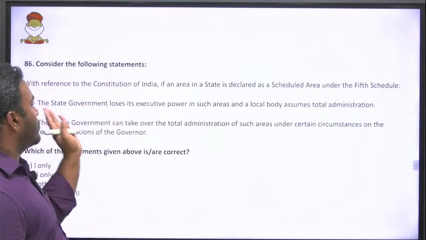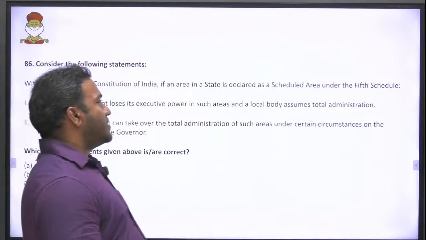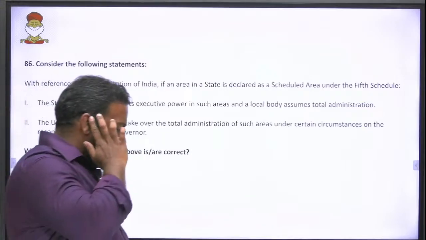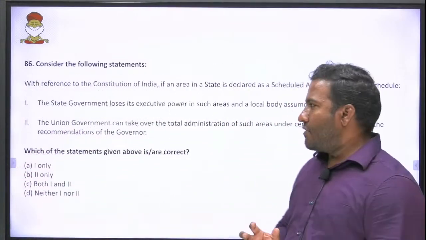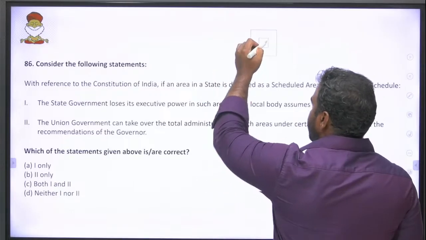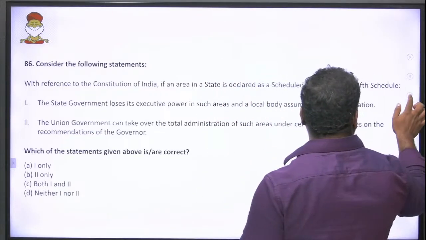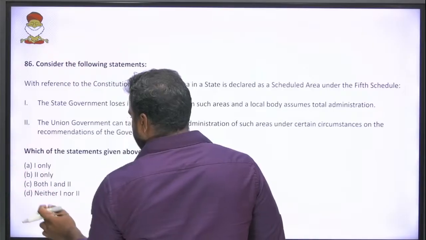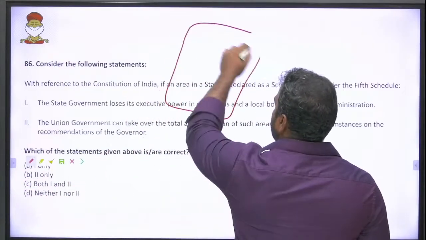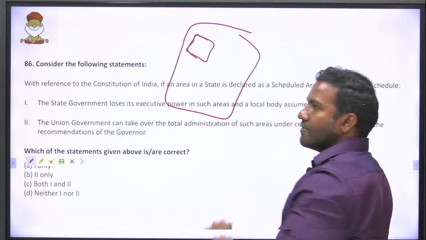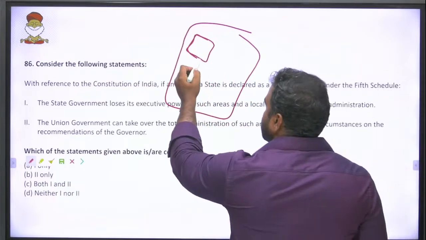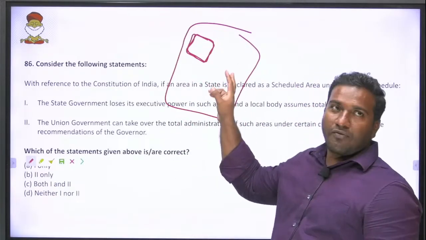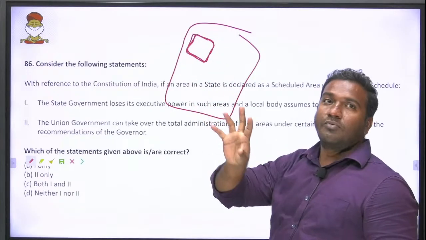Then with reference to the Constitution of India, if an area in the state is declared as a scheduled area under the 5th Schedule, what happens? Here we have to remember what the 5th Schedule is. It means in a state, a part of the state has tribal people. These are tribal areas, and I cannot apply the rules and regulations I apply for other areas to this area. I have to be careful.